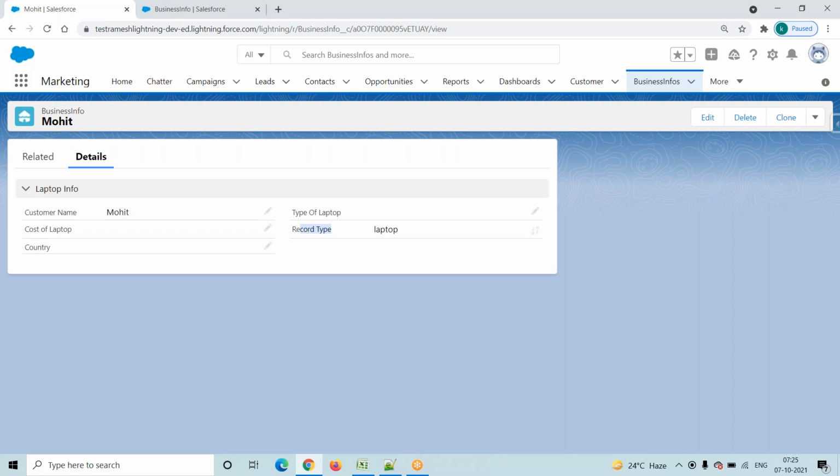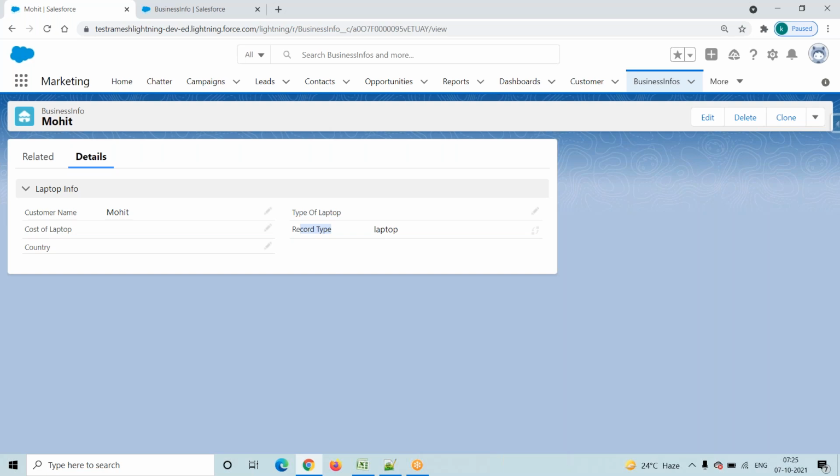Coming to the real time, where we will use these record types. Before that, as a technical person, what we have to remember is the record type definition. Record type is nothing but to separate a business. To separate each business, we go and implement record types. That is the definition.